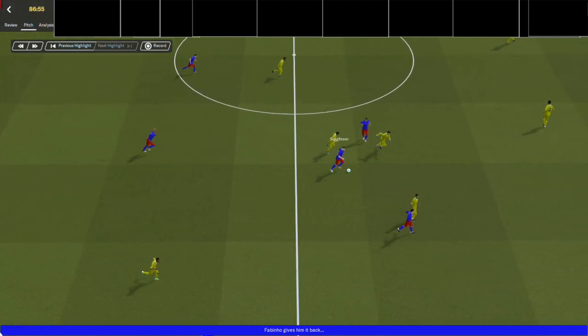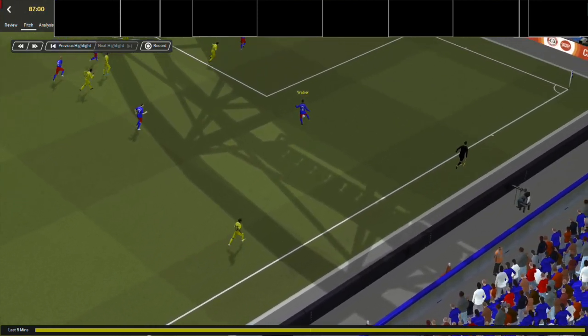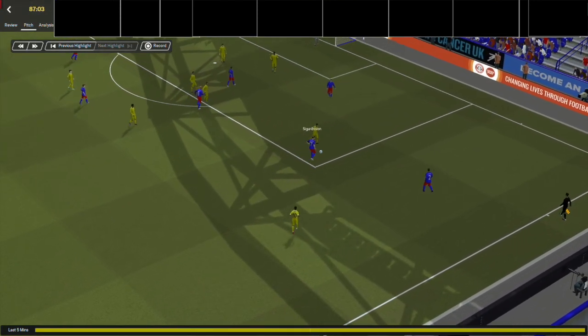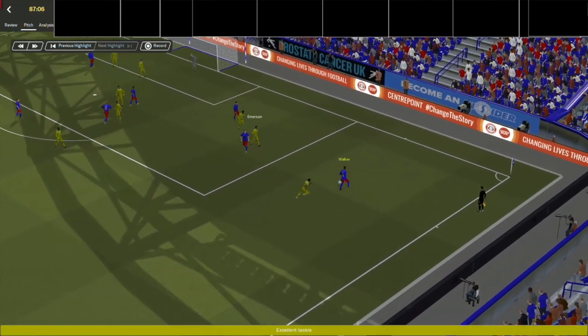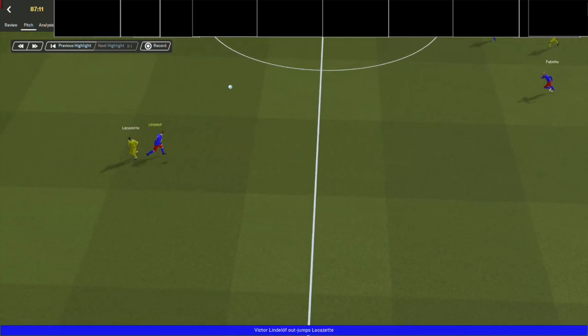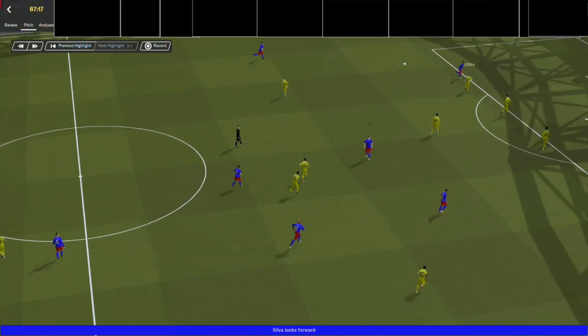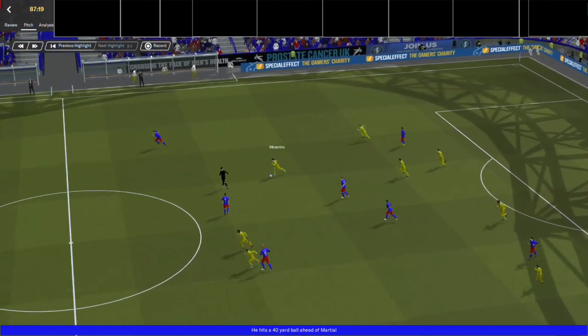Fabinho finds Sigurdsson. He goes wide to Kyle Walker. Walker infield finds Sigurdsson. Sigurdsson is in the box. Good tackle from Emerson. Walker, and now Rudiger clears, and that one is picked up by Lindelof eventually. And here's David Silva. Been quiet today, David Silva. And Johnny cuts that one out, and here is Minamino.